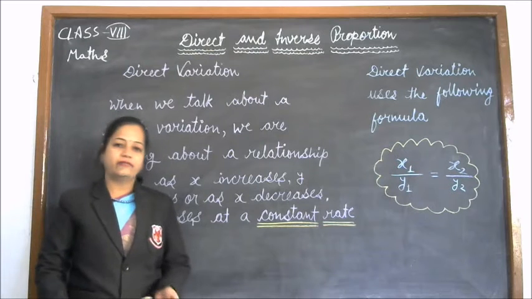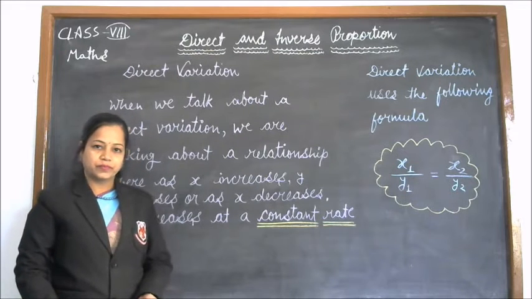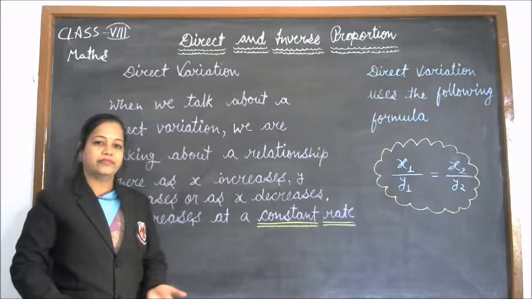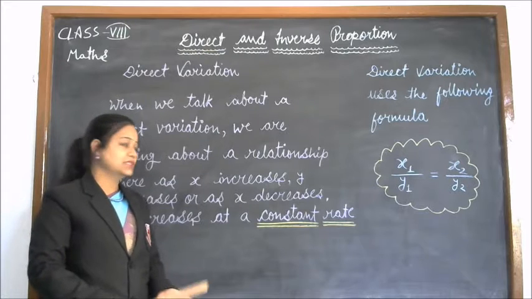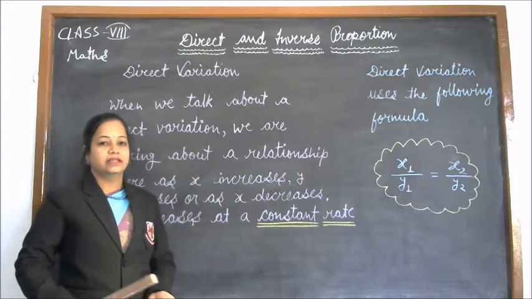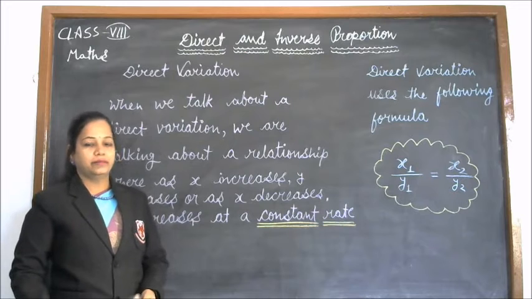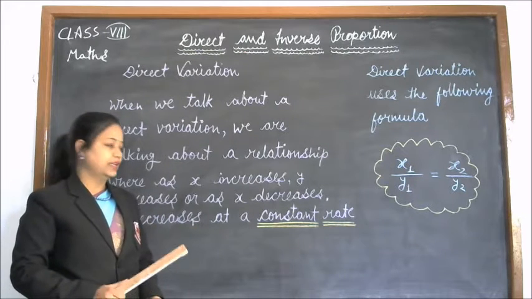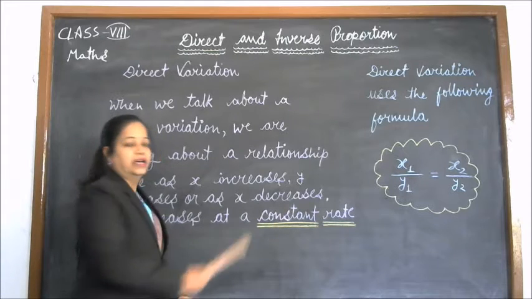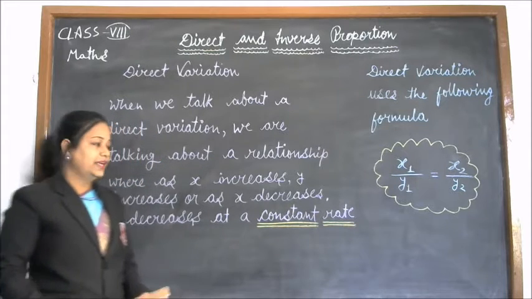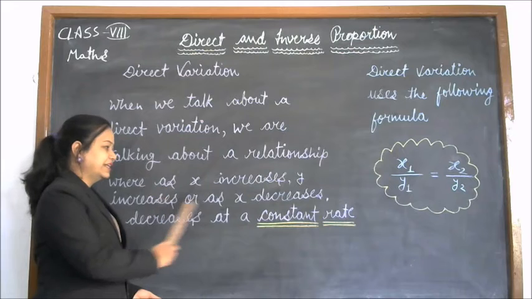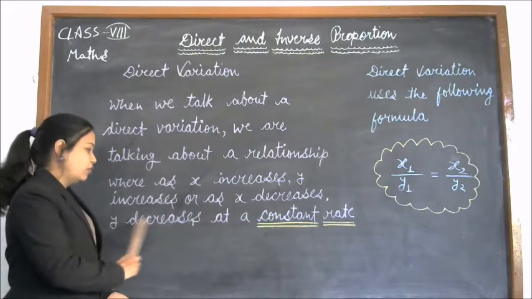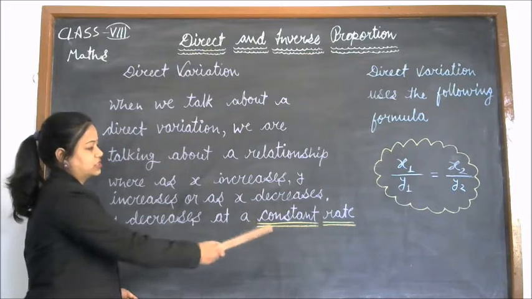Means if we have direct proportion, it implies that if one quantity, x, increases, the other dependent quantity, y, also increases, and it increases at a constant rate. Or in the other case, if x decreases, then y also decreases at a constant rate.